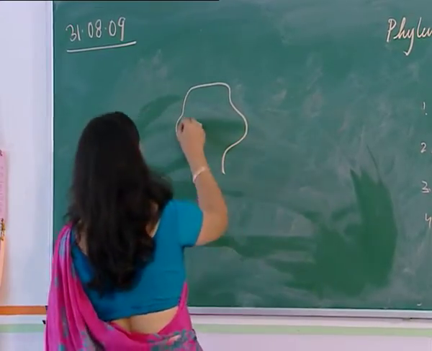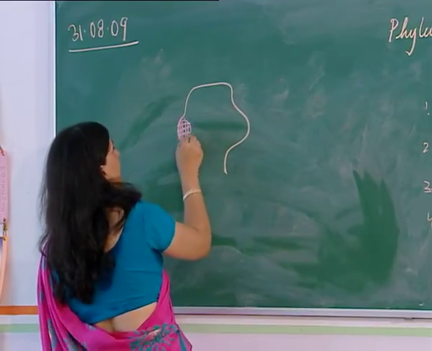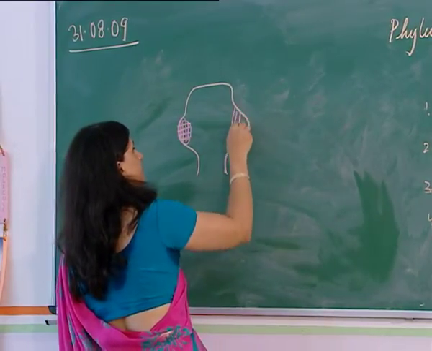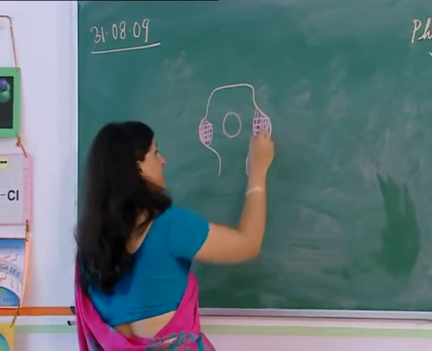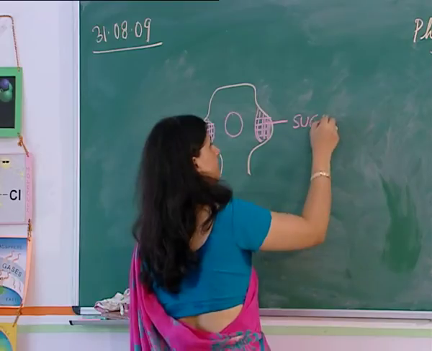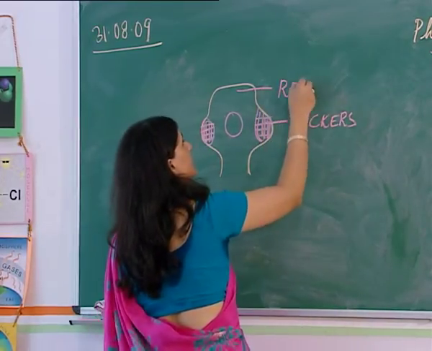Alright, now these are the places where it has suckers. These are the suckers. And this is called a rostellum, which is the head part.